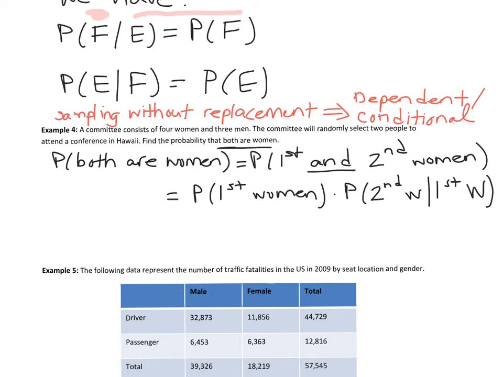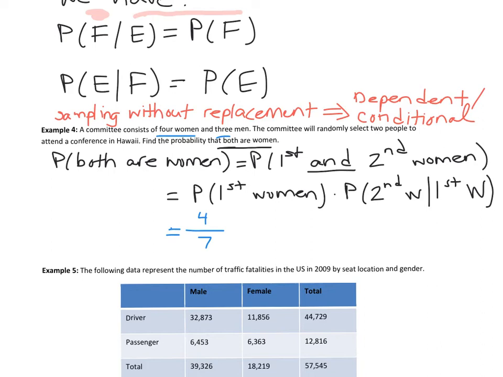So let's see how we're going to calculate these probabilities. Okay, so the probability that the first one's the woman. Well, how many women do we start with? The committee consists of 4 women. All right, and how many are they choosing from the committee? Well, the committee has 4 women and 3 men. So 4 plus 3 is 7. There's 7 people to choose from on that first draw, and 4 of them are women.